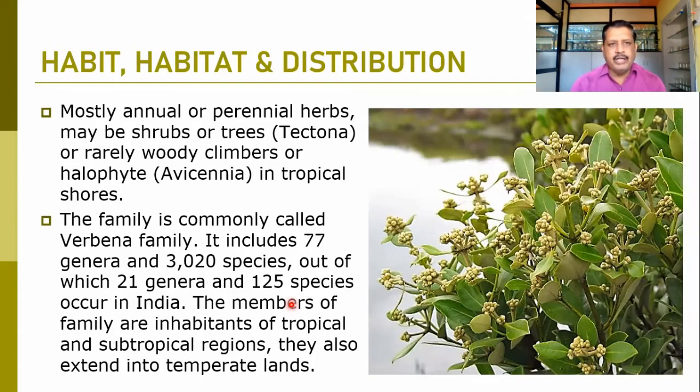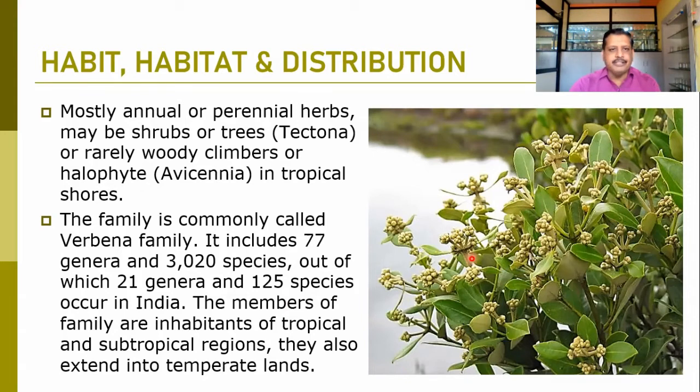These are mostly annual and perennial herbaceous members, maybe shrubby or trees. Just take the example of Tectona grandis. It is a large tree, or in Lantana camara we can find the shrubby habit, or rarely woody climbers, as well as halophytes such as Avicennia. This is the plant shown here.